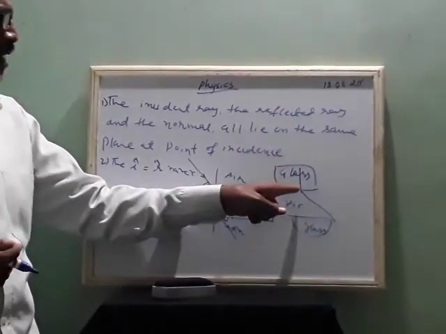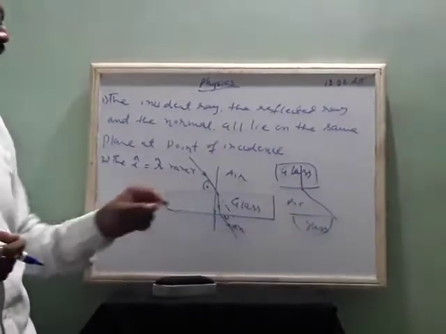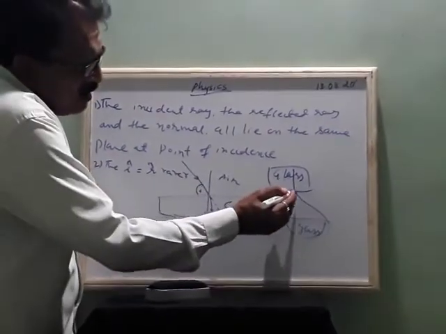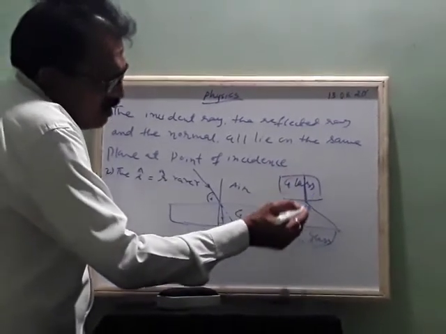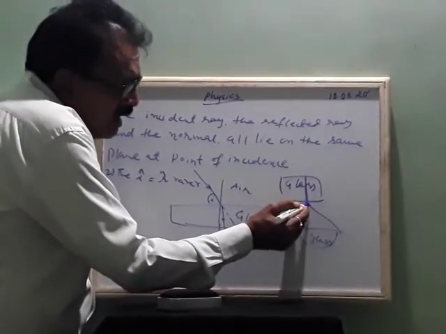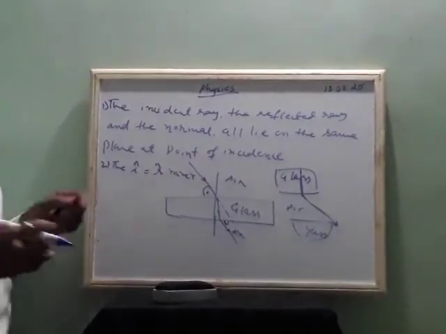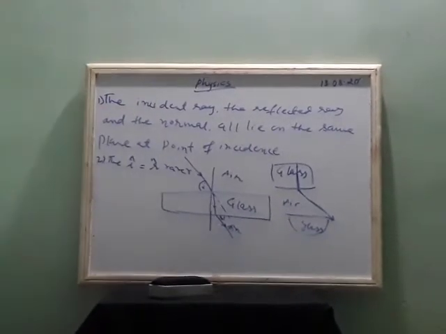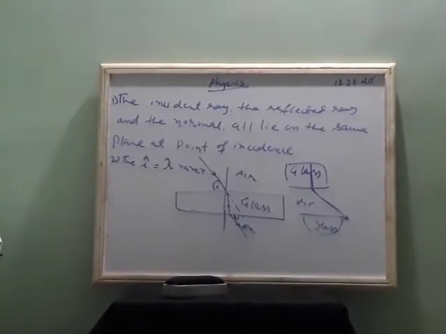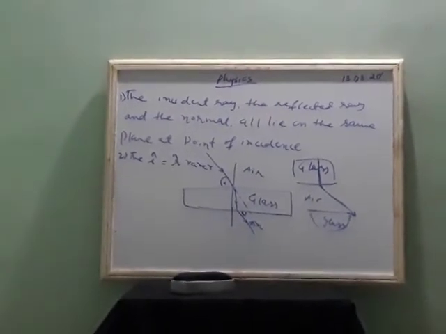The speed of light is very much less in glass compared to air. So due to that, when the light passes from the glass medium into the air medium, the angle of refraction is more. In this way, there are some changes in the angle of reflection and angle of refraction. So these are the important things which you are learning in refraction and reflection.